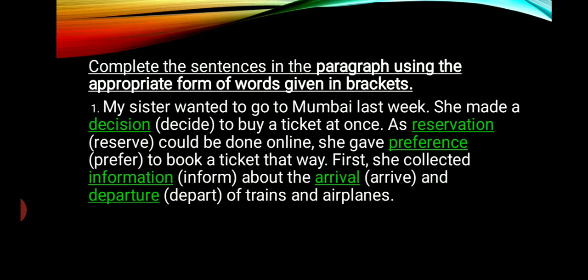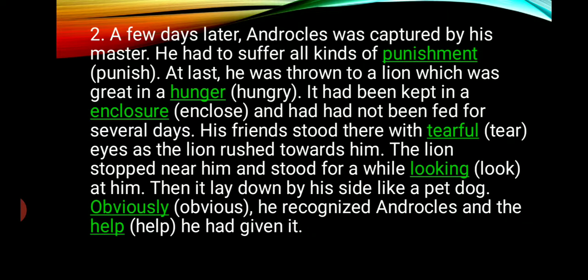Complete the sentences in the paragraph using the appropriate form of words given in brackets. My sister wanted to go to Mumbai last week. She made a decision to buy a ticket at once. As reservation could be done online, she gave preference to book a ticket that way. First, she collected information about the arrival and departure of trains and airplanes. A few days later, second example you see.